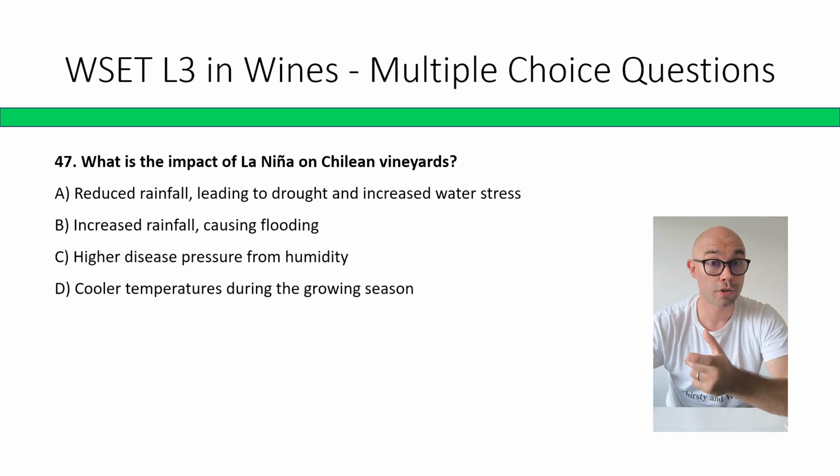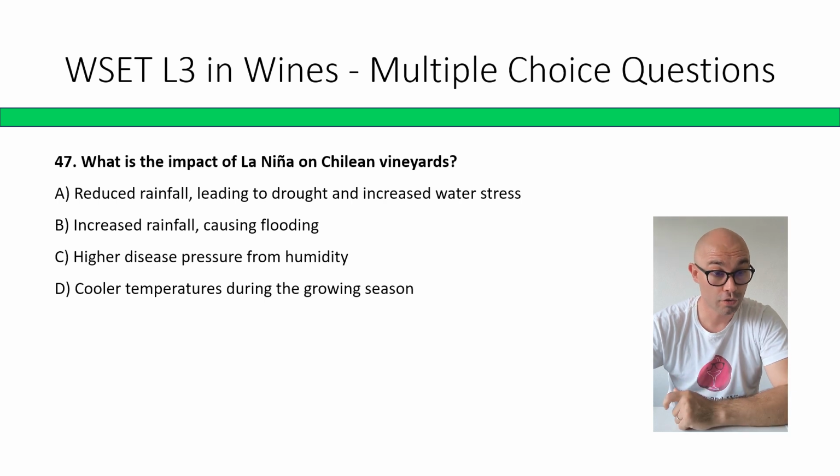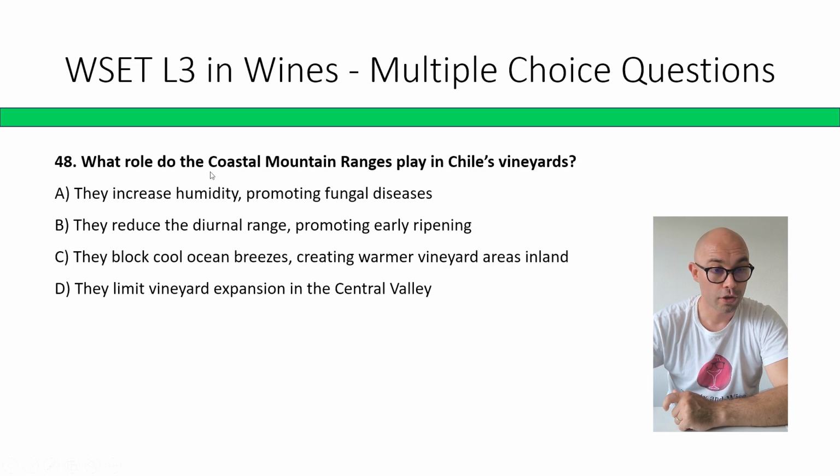La Niña is the opposite of El Niño, so reduced rainfall leading to drought and increased water stress. What role do the coastal mountain ranges play in Chile's vineyards? A: They increase humidity, promoting fungal diseases. B: They reduce the diurnal range, promoting early ripening. C: They block cool ocean breezes, creating warmer vineyard areas inland. D: They limit vineyard expansion in Central Valley.